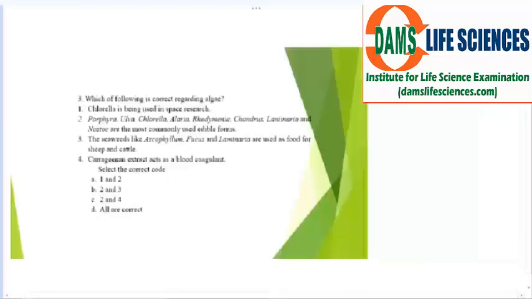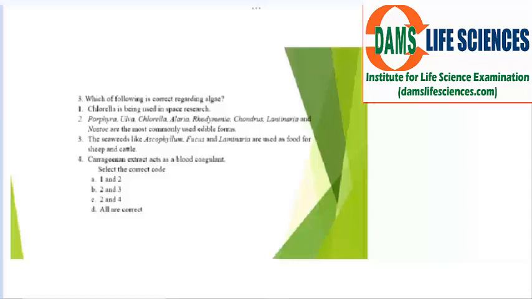Now let's move to the third question. Which of the following is correct regarding algae? Option A: Chlorella is being used in space research. B: Porphyra, Ulva, Chlorella, Laminaria, Rhodymenia, Chondrus, Laminaria, and Nostoc are most commonly used in edible forms. The third one is that seaweeds like Ascophyllum, Fucus, and Laminaria are used as fodder for sheep and cattle. And fourth: Carrageenan extract acts as a blood coagulant.